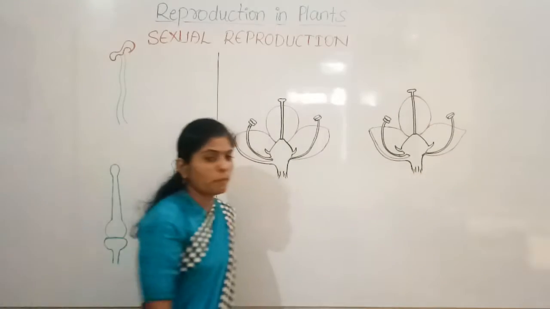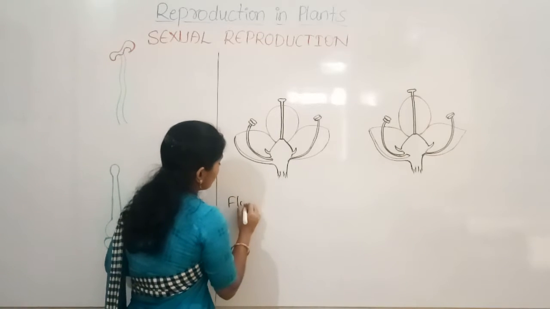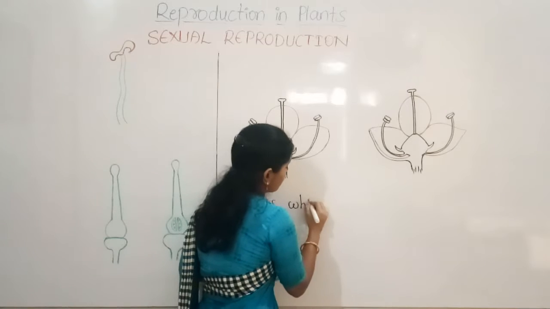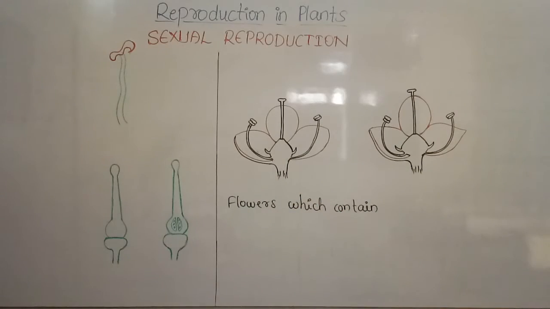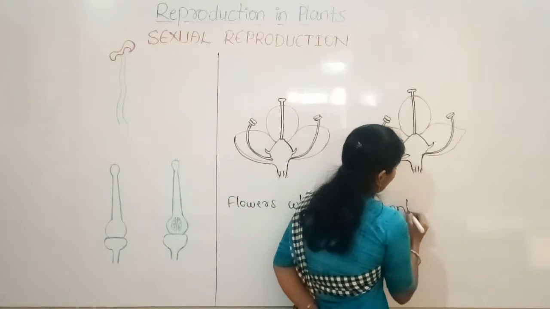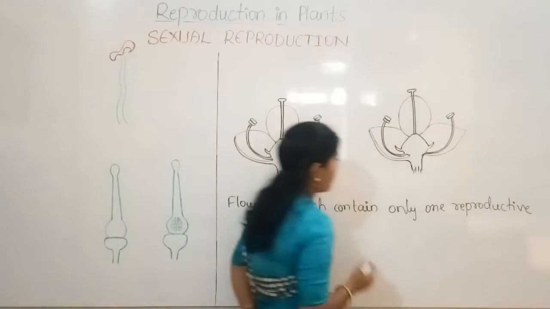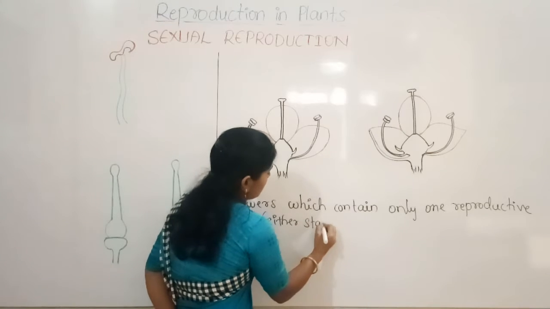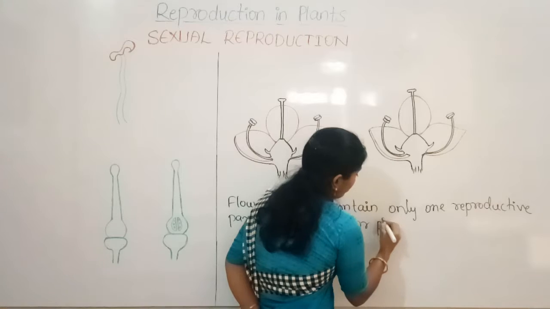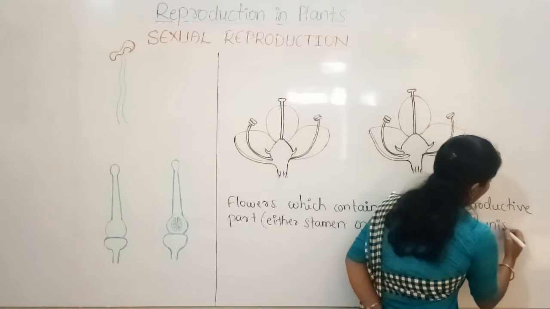And next, some flowers have only any one of the reproductive parts. Such flowers are called unisexual flowers. Flowers which contain only one reproductive part, either stamen or pistil, are called unisexual flowers.